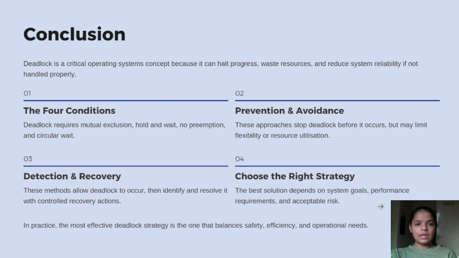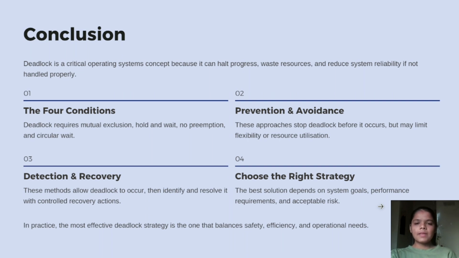Conclusion. Deadlock is a critical operating system concept because it can halt processes, waste resources, and reduce system reliability if not handled properly. The four conditions: deadlock requires mutual exclusion, hold and wait, no preemption, and circular wait, as we have seen. Prevention and avoidance: these approaches stop deadlock before it occurs, but may limit flexibility or resource utilization. The last one is detection and recovery. In this method, we allow deadlock to occur, then identify and resolve it with controlled recovery actions.